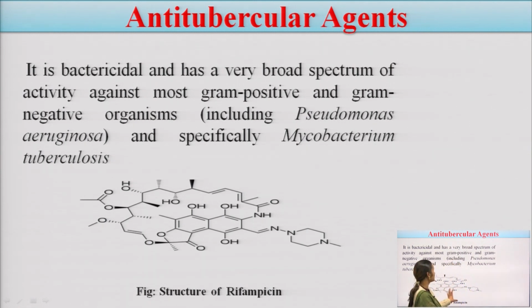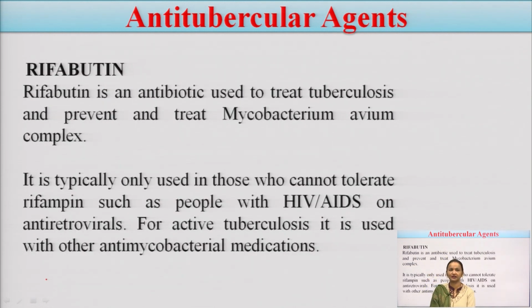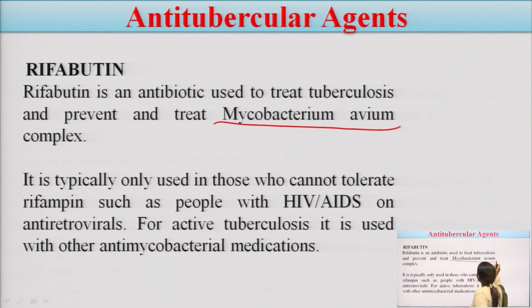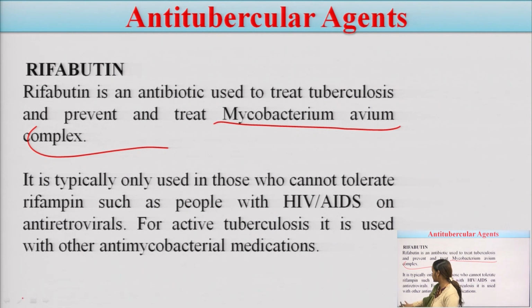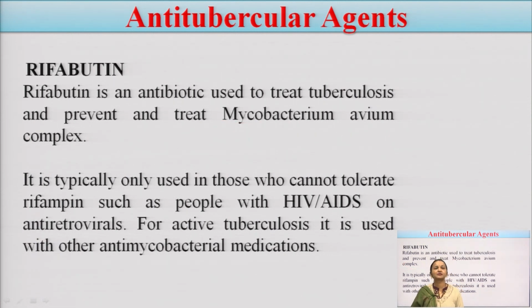The structure of rifampicin you can see here. Rifabutin is also an antibiotic used to treat tuberculosis. Again, this point is important: it also treats many species which come in the category of Mycobacterium avium complex. Mycobacterium avium complex involves different types of Mycobacterium species. It is typically used in those people who cannot tolerate rifampin, such as people with HIV or AIDS.